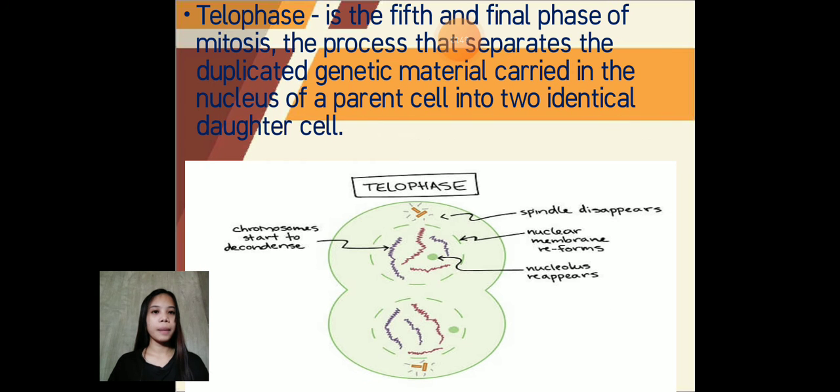Next, we have telophase. Telophase is the fifth and final phase of mitosis, the process that separates the duplicate genetic material carried in the nucleus of a parent cell into two identical daughter cells. During telophase, a nuclear membrane forms around each set of chromosomes to separate the nuclear DNA from the cytoplasm.